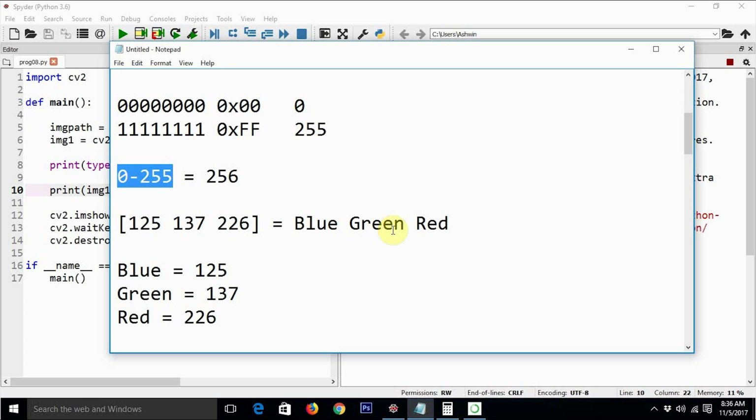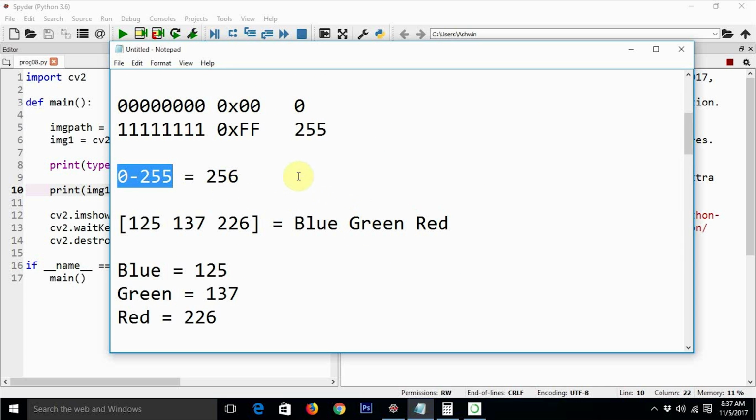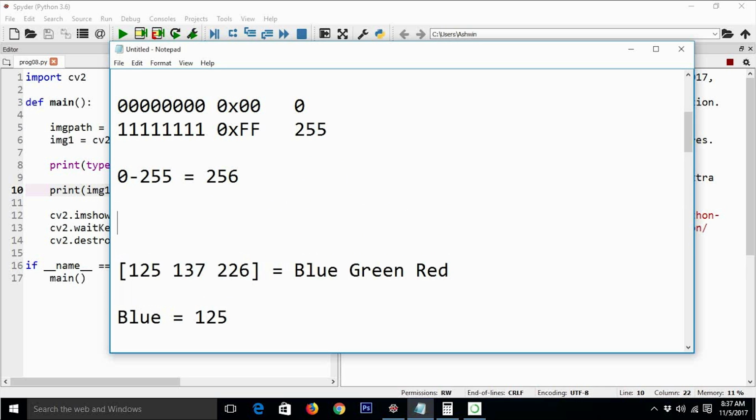This is why we use unsigned integer. Now we have 3 channels, and for each channel the possible set of 256 values. This means we have 256 raised to 3, that is 256 times 256 times 256 different unique colors.